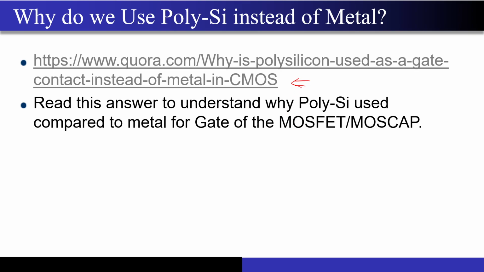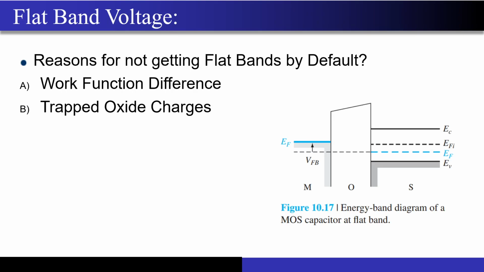So just go to this link and read the answer why polysilicon is favored compared to metal while fabricating the MOSFET. Correct? I hope till this point it is very much clear to you. If you guys have any doubts, please feel free to poke me at any point.